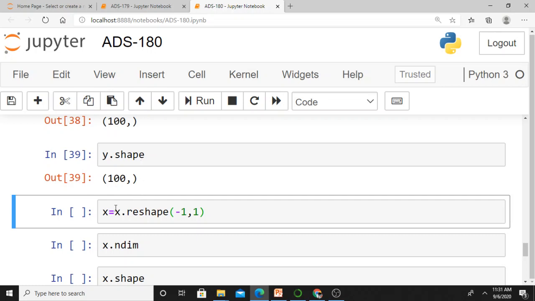I need x as a two-dimensional array, isn't it? How can I do it? In that case, I need a function known as the reshape function. Just see, x dot reshape minus 1 comma 1. I need another dimension. Now we have a NumPy reshape function, reshape of minus 1 comma 1, to our rescue.